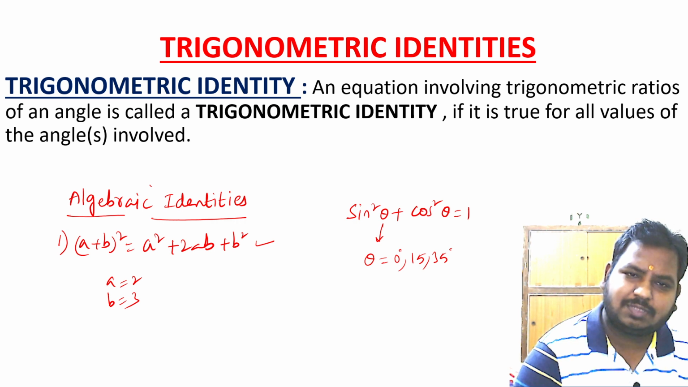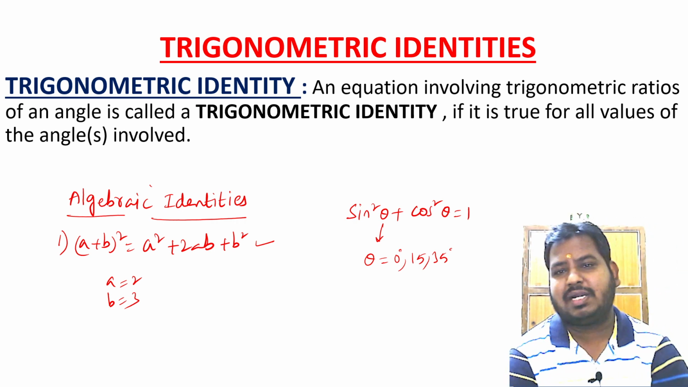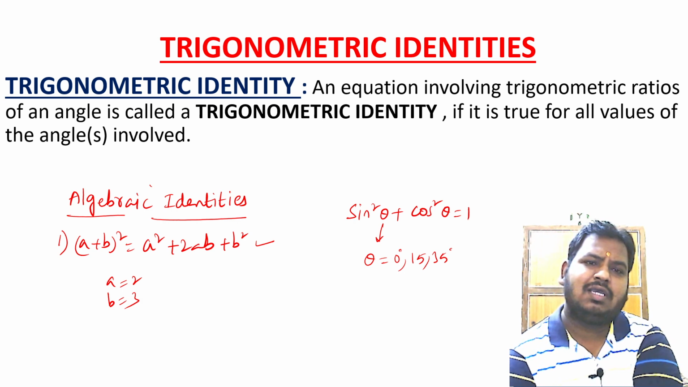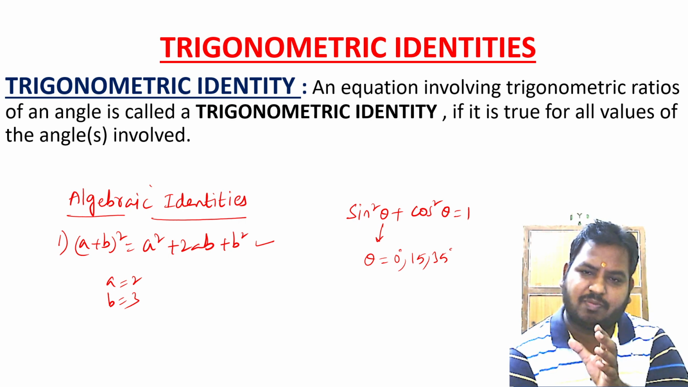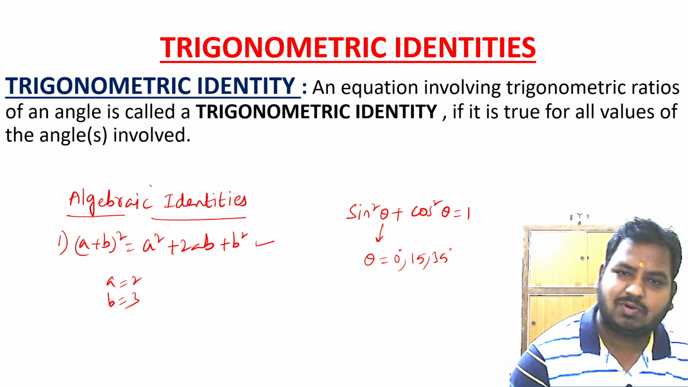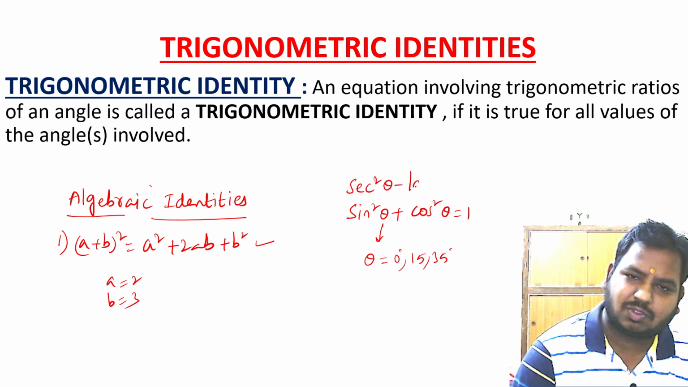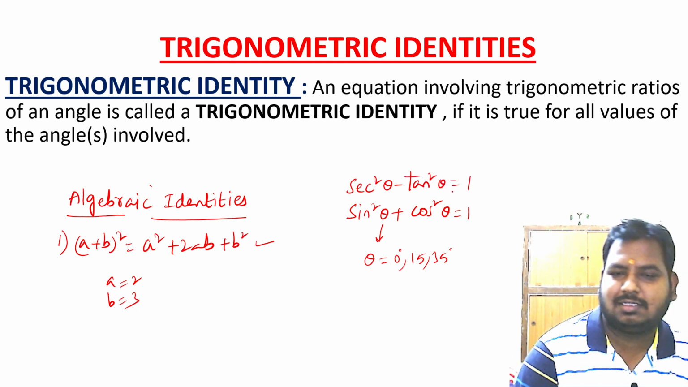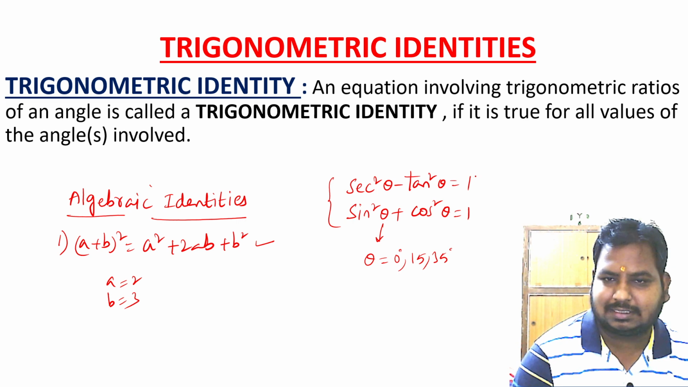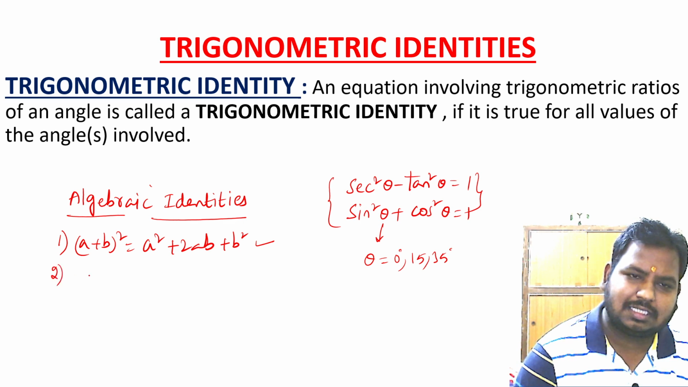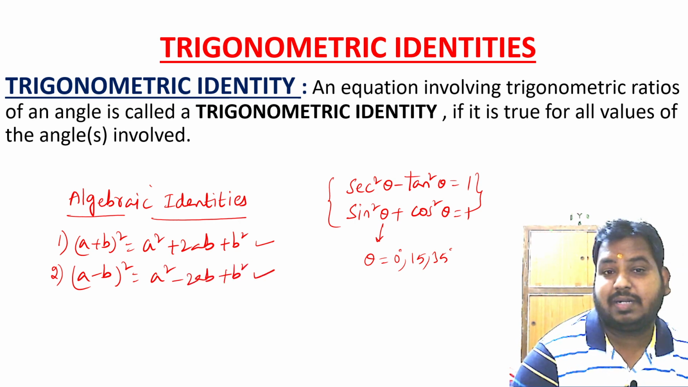The only difference between algebraic identities and trigonometric identities is, in case of algebraic identities, variables are involved. In case of trigonometric identities, ratios of trigonometry are involved. Okay, there is one more identity of trigonometry, that is secant square theta minus tan square theta is equal to 1. So these are trigonometric identities. These are algebraic identities. One more algebraic identity is (a minus b) whole square is equal to a square minus 2ab plus b square. This is the other algebraic identity.